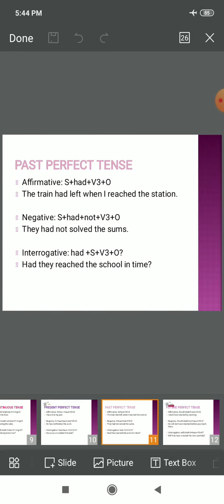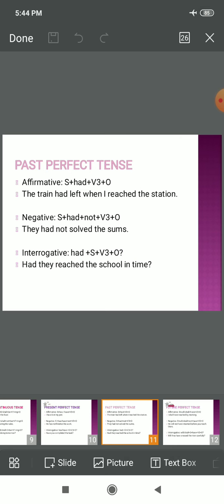In past perfect tense, the work is somewhat similar. So in affirmative, had is used; be it affirmative, negative, or interrogative, had will be used. In past perfect, had plus third form, be it affirmative, negative or interrogative sentence.